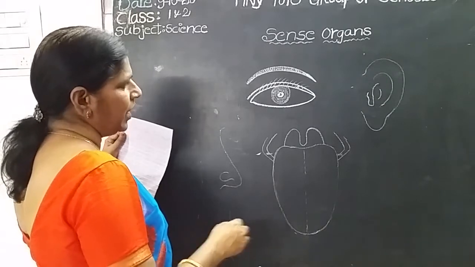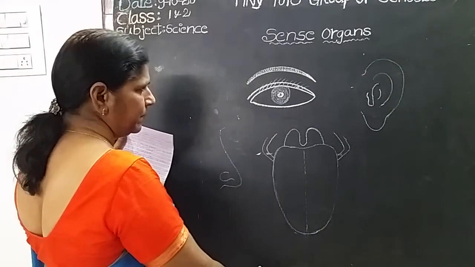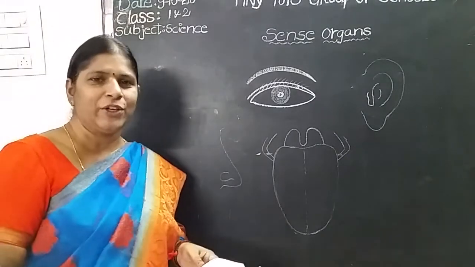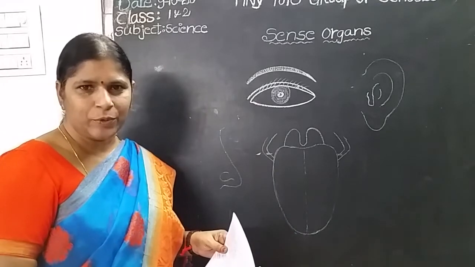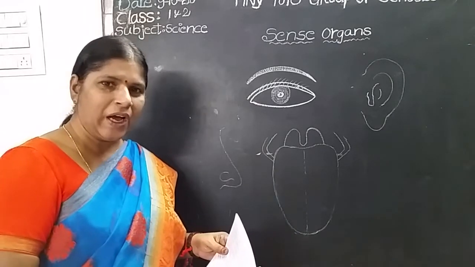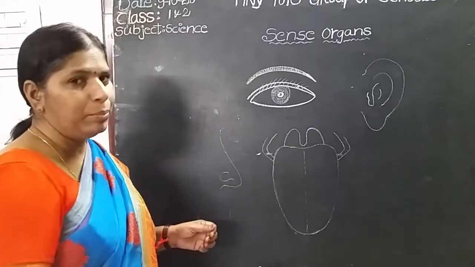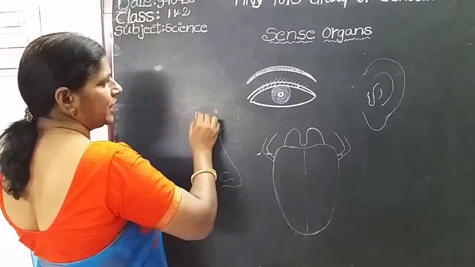Okay, this is the eye. Children, it is very important to write its name. Okay, whenever you draw the diagrams, it is very important to write its name. Okay, because if you will not write name, it is incomplete. That's why immediately have to write the name.